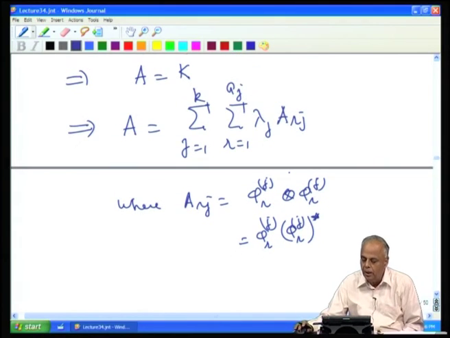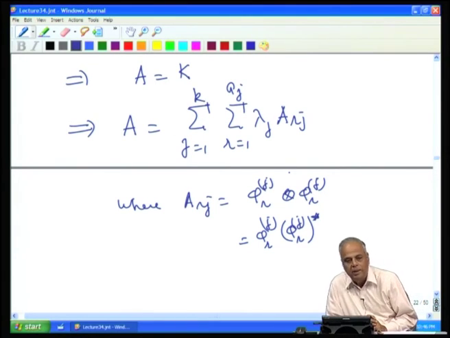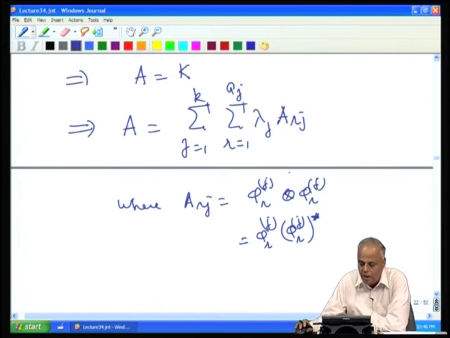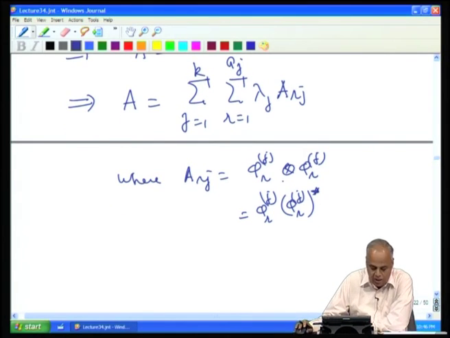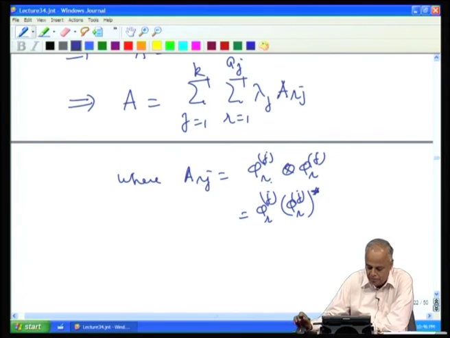So, now we see already we have some decomposition. We have decomposed the matrix A as the sum of a number of matrices λ_j A_r^j. A_r^j is a matrix. So, we are looking at λ_j A_r^j. So, thus we have a decomposition. Let us analyze this decomposition a little bit carefully by looking at each term. Okay. So, look at A_r^j.